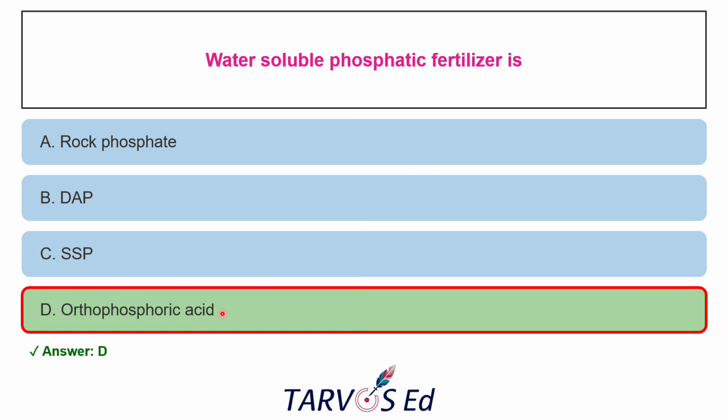Okay, so it is fully water soluble, and this can be generally used in drip or fertigation. And rock phosphate, it is a water insoluble one. And DAP, it is also water soluble.